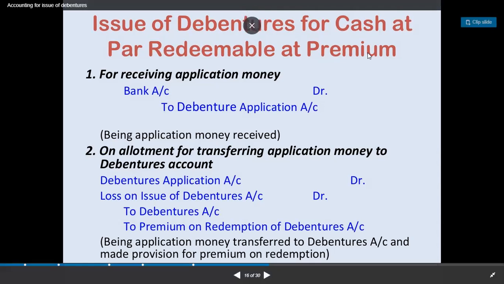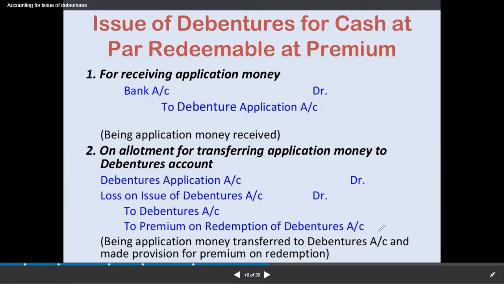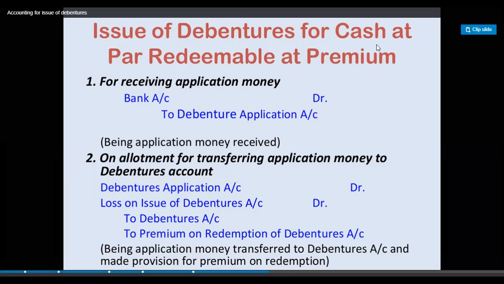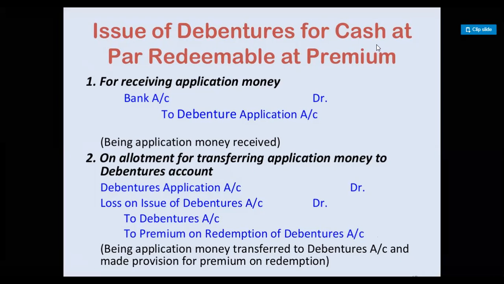Here the amounts of premium on redemption of debenture and loss on issue of debenture will be the same, because the company knows beforehand about the redemption process and has to bear the loss of redemption, the excess amount on the debenture. So at the time of allotment only, the provision has to be made.